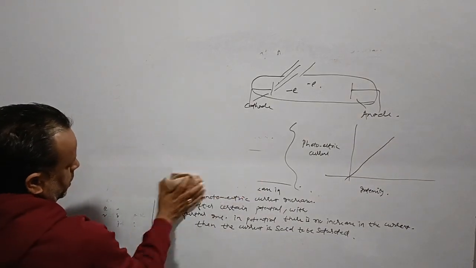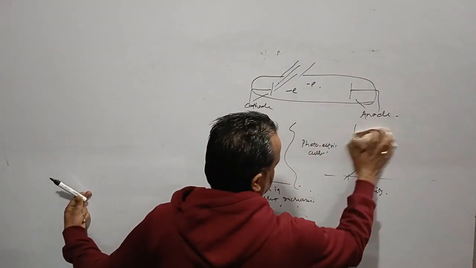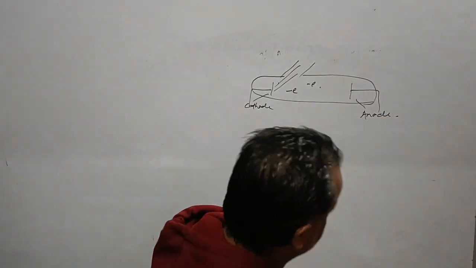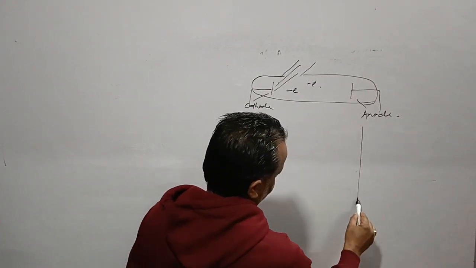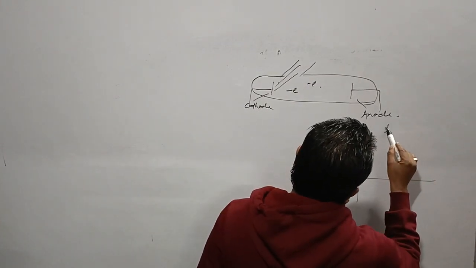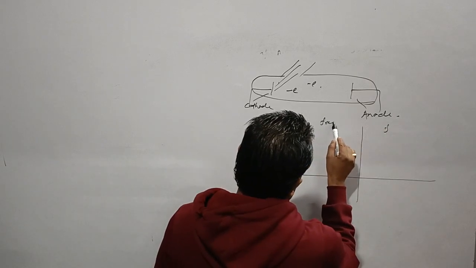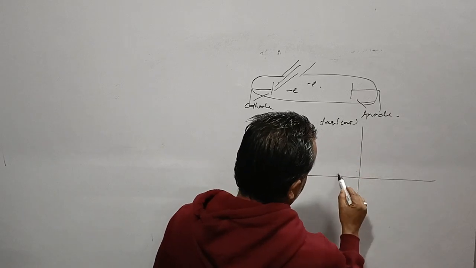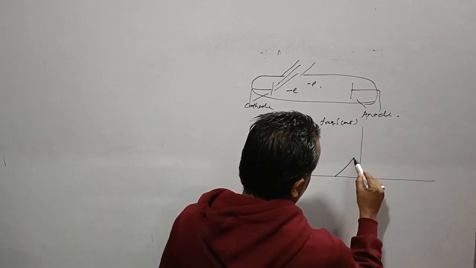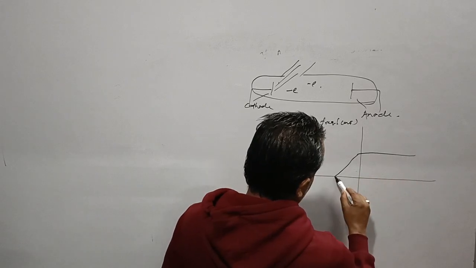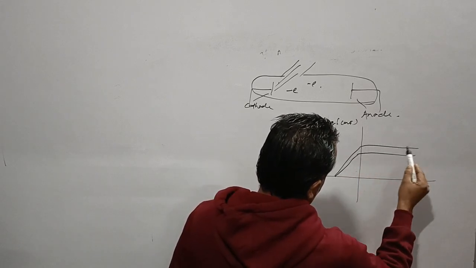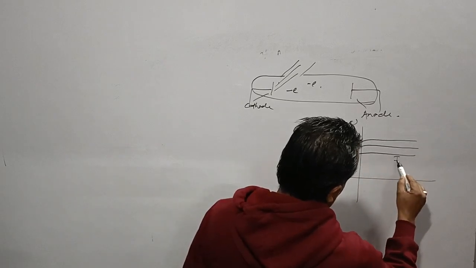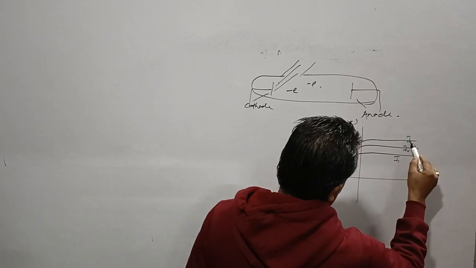Then we study, we keep the frequency constant and we go on increasing the intensity. Then we will see what happens. In this case, let us suppose the frequency is constant, and we are increasing the intensity of the incident radiation. We see that there is I1, this is I2, this is I3.